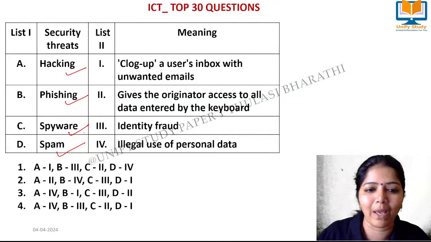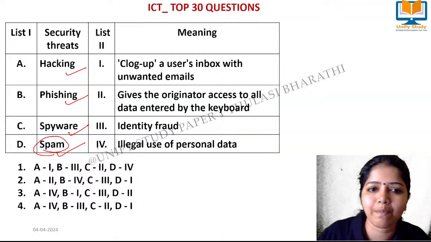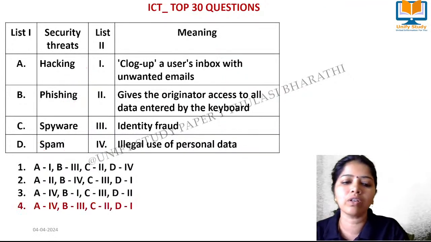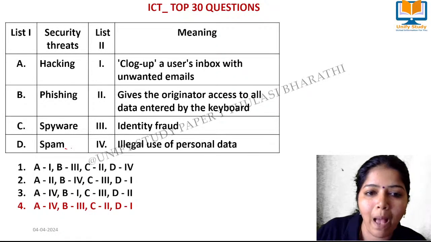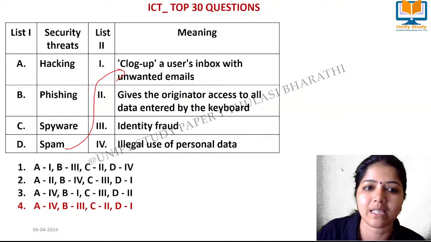Hacking, phishing, spyware, spam. Spam we can easily identify. In our mails we have email spam, right? So what is this spam? Waiting for your right answers. Very good, very good. Right answer is option 4. Spam is what clogs up a user's inbox with unwanted emails, that is spam.